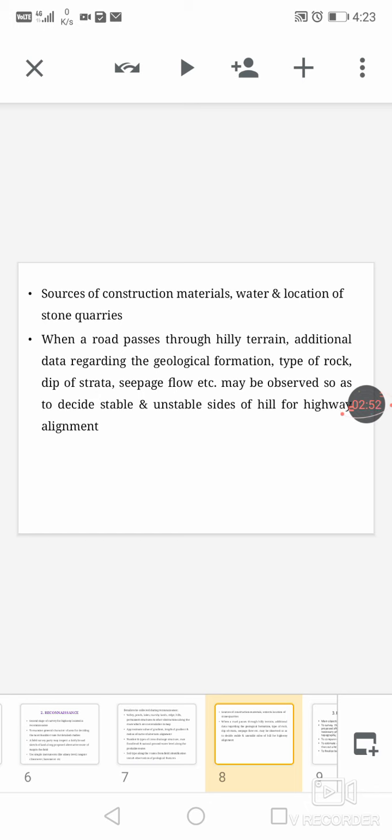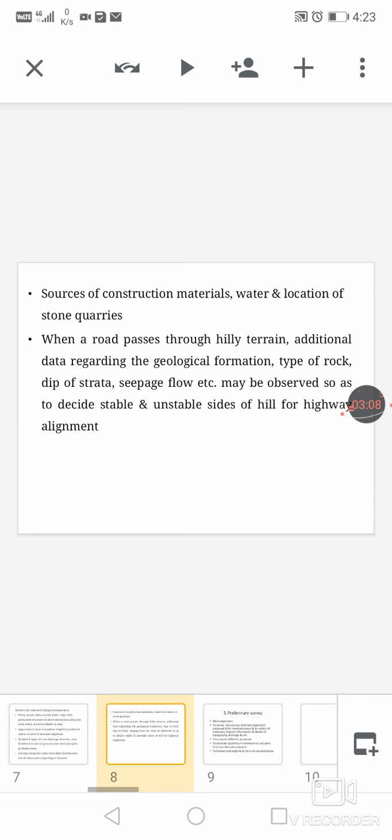When a road passes through hilly terrain, additional data regarding the geological formation, type of rock, dip of strata, seepage flow, etc. may be observed so as to decide suitable stable and unstable sites of hill for highway alignment.